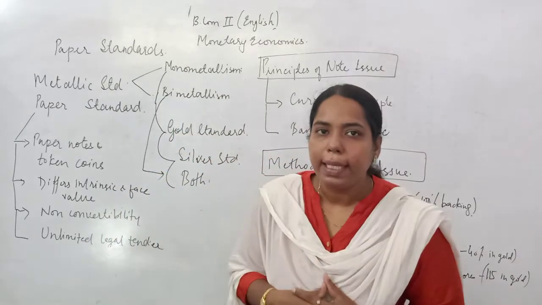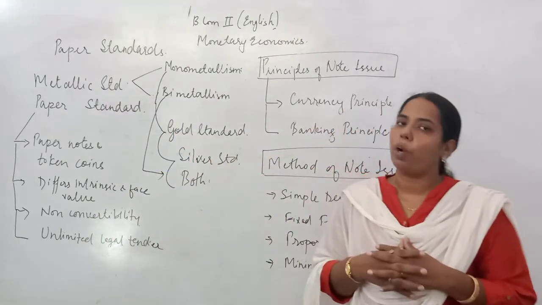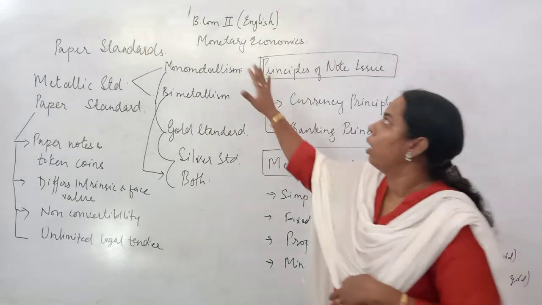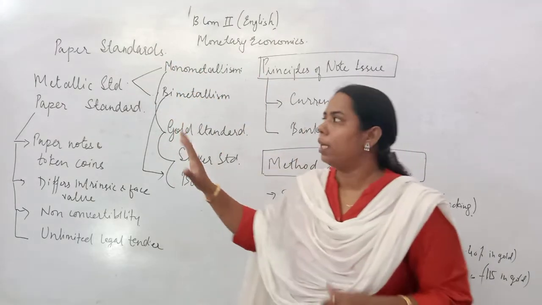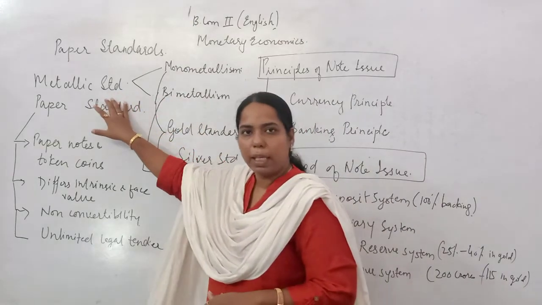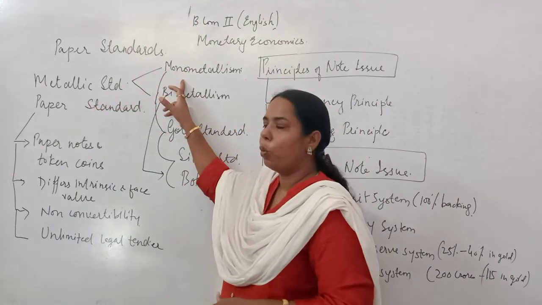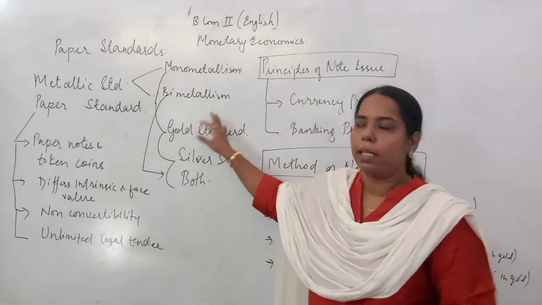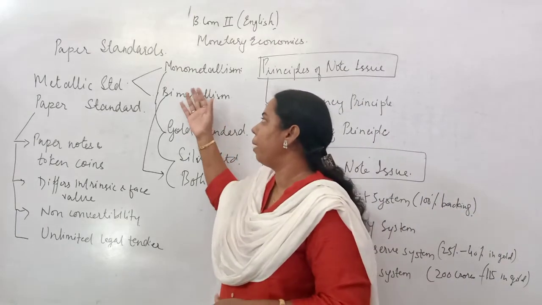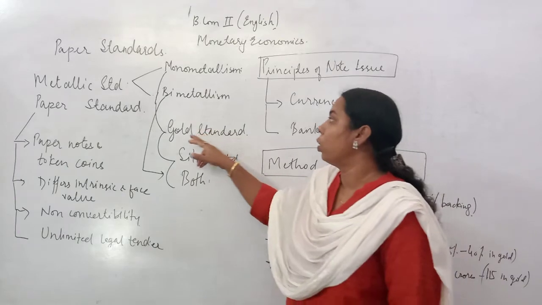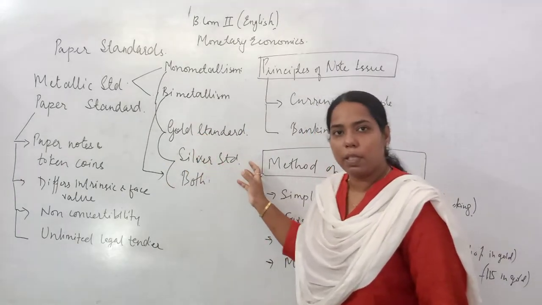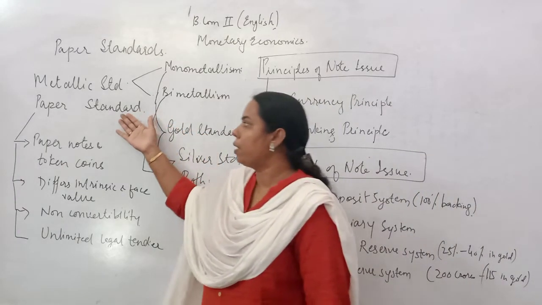In this chapter, we have studied the monetary standards. Under the metallic standard, we saw monometallism and bimetallism, the gold standard as well as the silver standard, and then the paper standard.